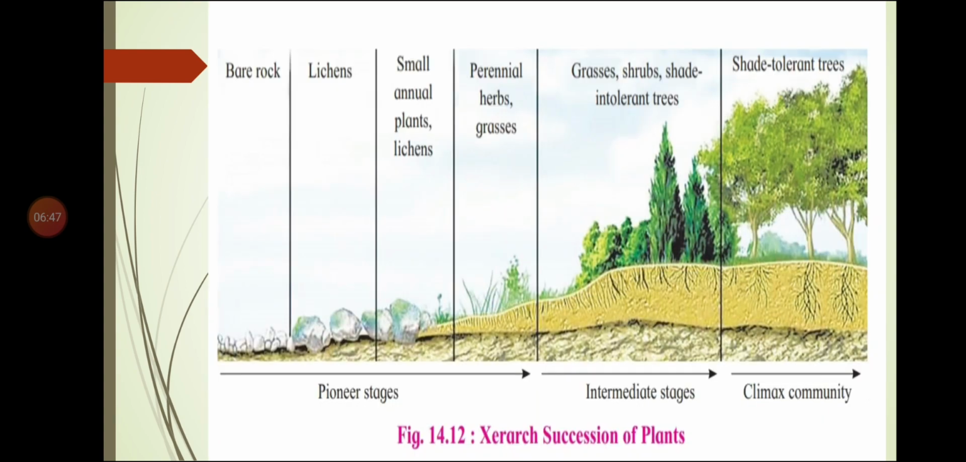So see your stages. First rock, lichens on the rock, then small annual plants. The rock gets broken down, soil forms. Then perennial herbs and grasses grow. It leads to the growth of grasses, shrubs, and finally shade tolerant trees, that is, the climax community is reached. Pioneer, intermediate stages, and climax community. So this is the way in which xerarch succession takes place.